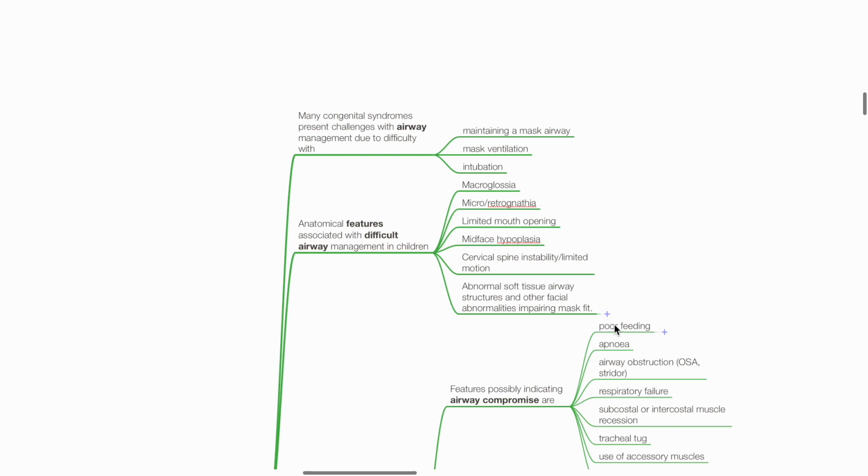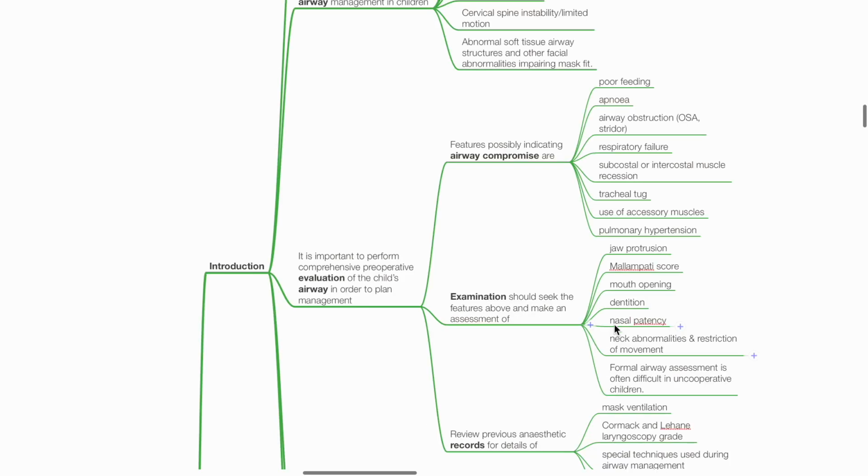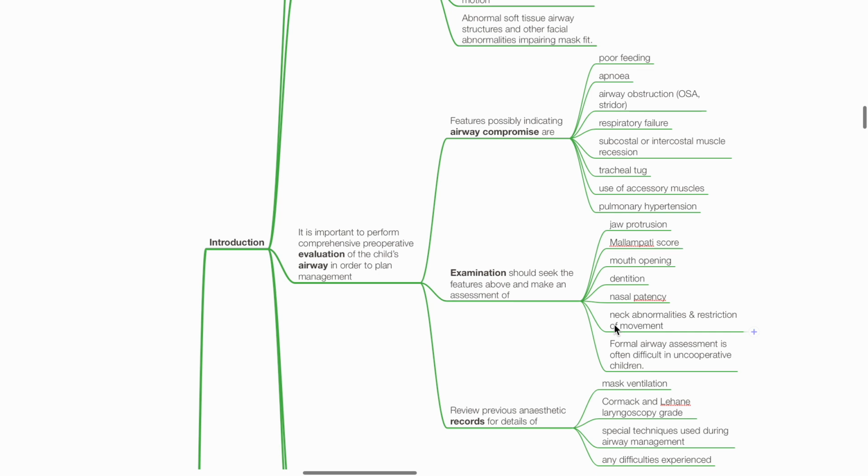Anatomical features associated with difficult airway management in children include macroglossia, micro or retrognathia, limited mouth opening, mid-face hypoplasia, cervical spine instability, limited motion of the cervical spine, abnormal soft tissue airway structures, and other facial abnormalities impairing mask fit. It is important to perform comprehensive preoperative evaluation of the child's airway in order to plan management.